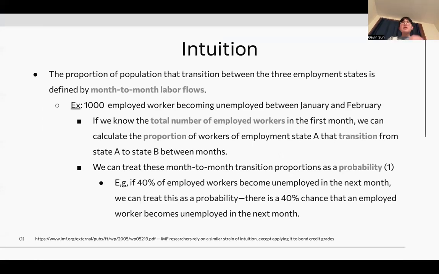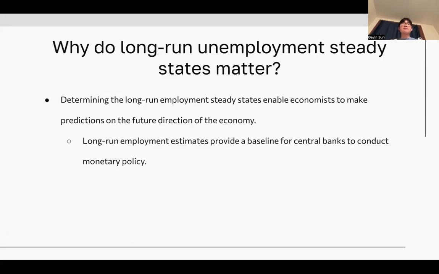And some intuition for the background regarding our project. The proportion of the population that transitions between three employment states is defined by month-to-month labor flows. For example, if 1,000 employed workers become unemployed between January and February, if we know the total number of employed workers in the first month, we can calculate the proportion of workers of employment state A that transition from state A to state B between months. And we can effectively treat these month-to-month transition proportions as a probability. For example, if 40% of employed workers become unemployed in the next month, we can treat this like a probability. There is a 40% chance that an employed worker becomes unemployed in the next month.